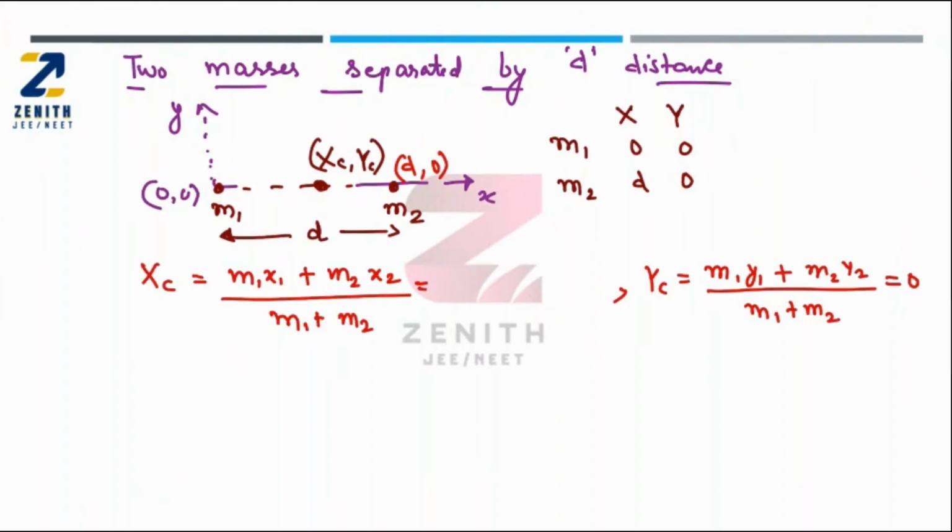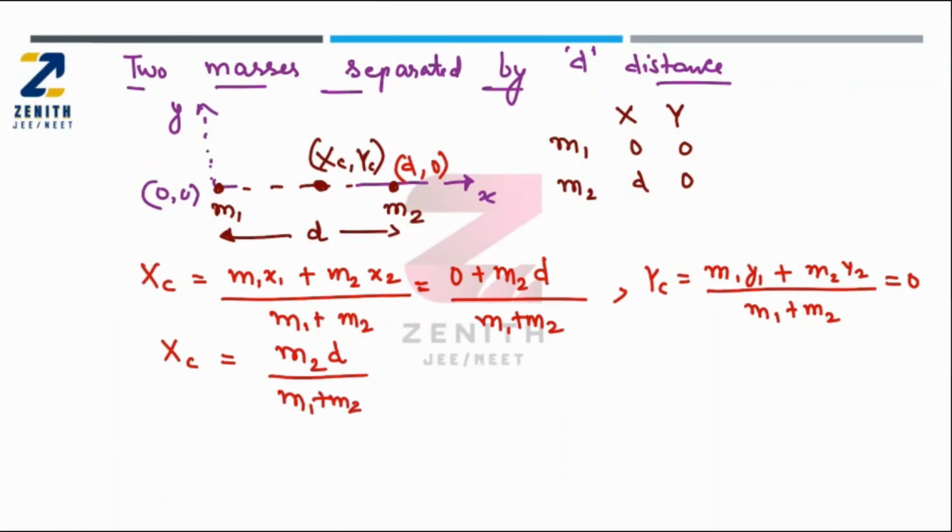Now, what about this xc? xc is nothing but m1 into x1. Here x1 is 0, y1 is 0, x2 is d, y2 is 0. That means x1 is 0, so the first term will be 0 only, plus m2 into d divided by m1 plus m2. Now you can see the center of mass xc is m2 into d divided by m1 plus m2.